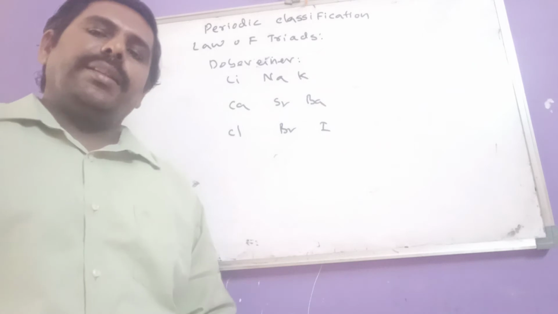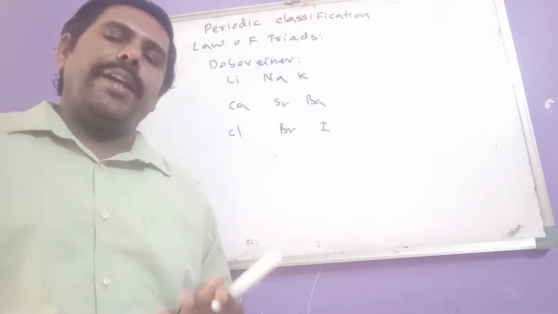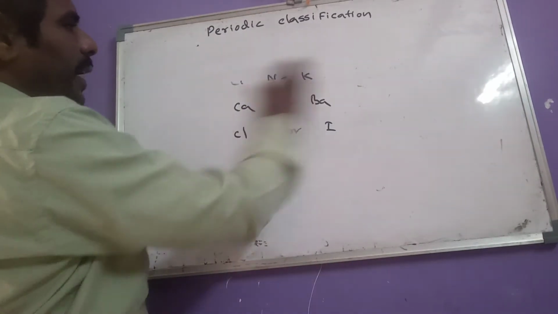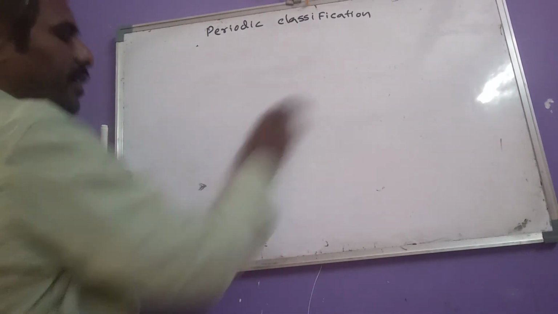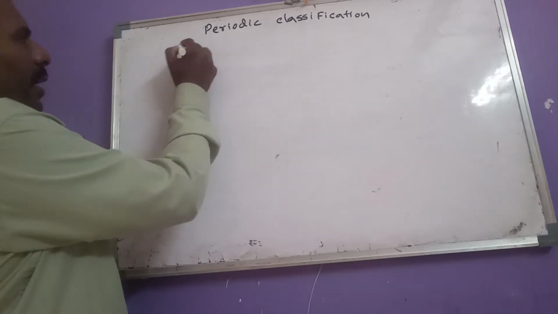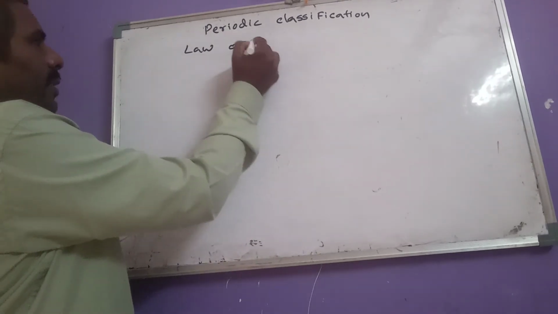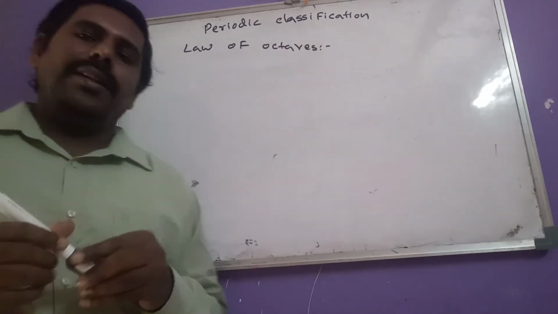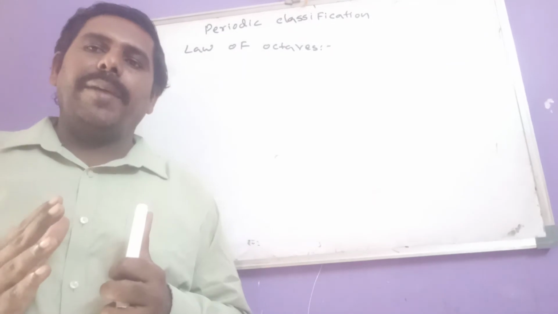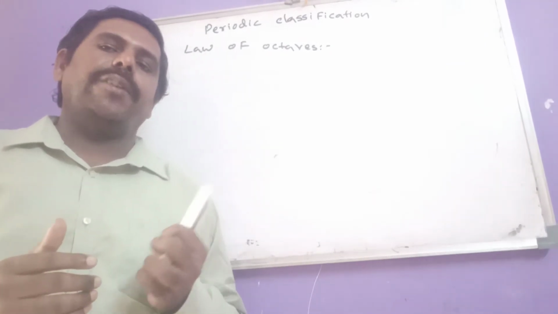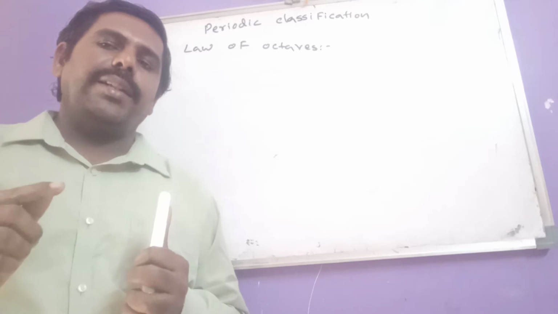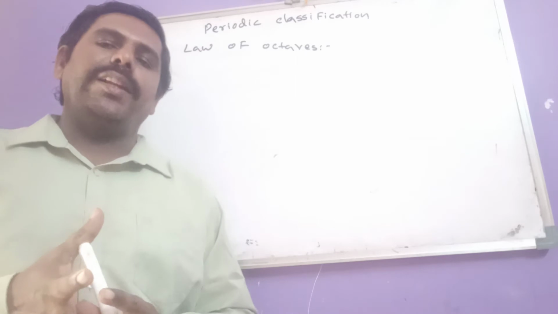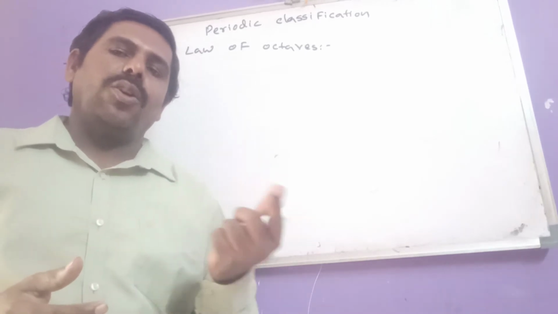Then the second law was proposed by Newlands. What is that law? The law of octaves. What does the law of octaves mean? Newlands arranged the elements in increasing order of their atomic weights, and he observed that a given element has similar properties to the eighth element following it.